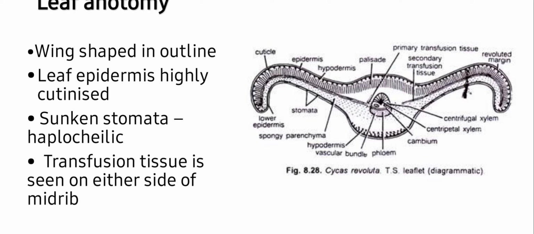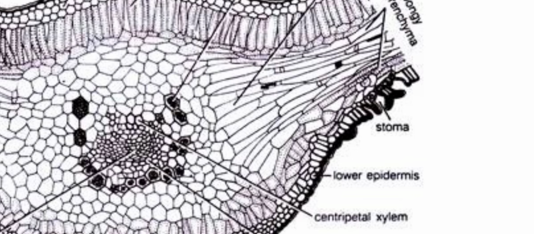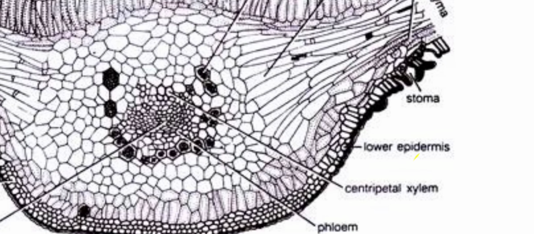Sunken stomata are haplocheilic, means both guard cell and subsidiary cell arise from separate initials. Transfusion tissue is seen on either side of the midrib. Transfusion tissue is meant to maintain vascular connection between vascular bundles and mesophyll cells. You can see vascular bundle is one and present in the midrib of the leaflet.